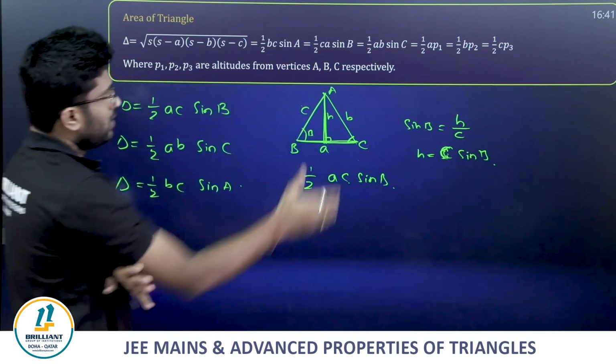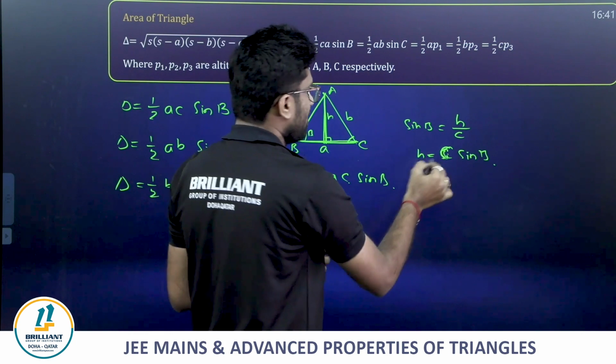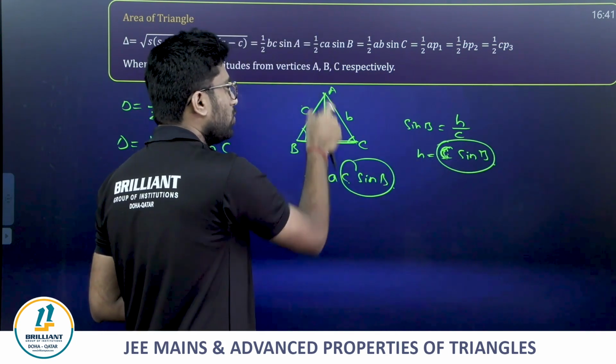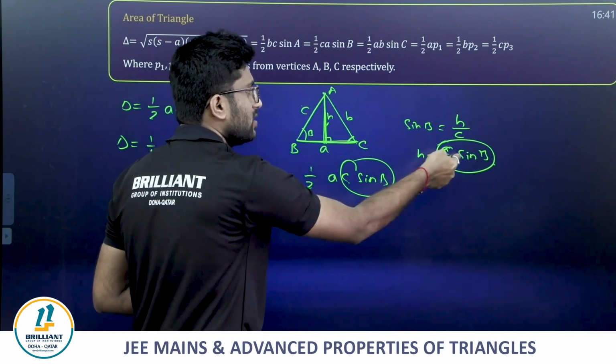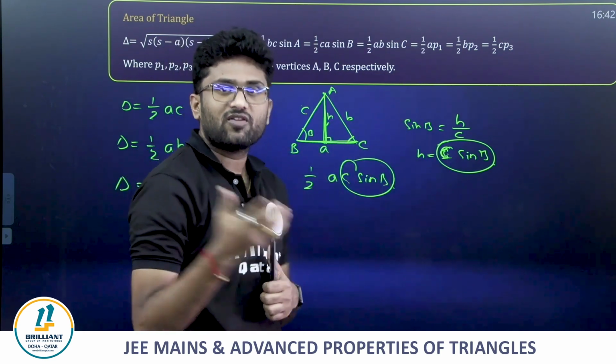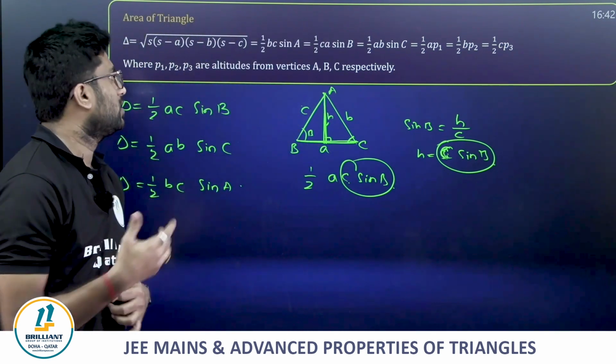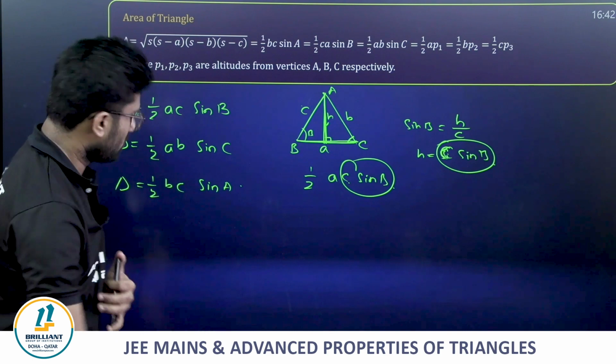Next, just now we have seen c sine B is nothing but the altitude, no? So it is half into base into height. Now what is my height? c sine B. So the area is half a P1 or half b P2 or half c P3, where P1, P2, P3 are the corresponding altitudes drawn from the vertices A, B, C respectively.